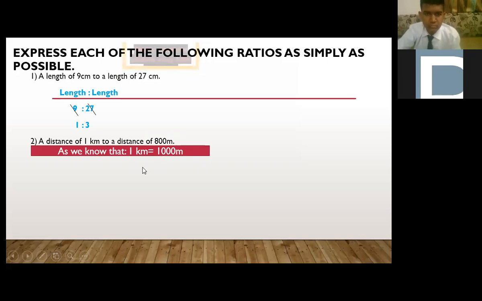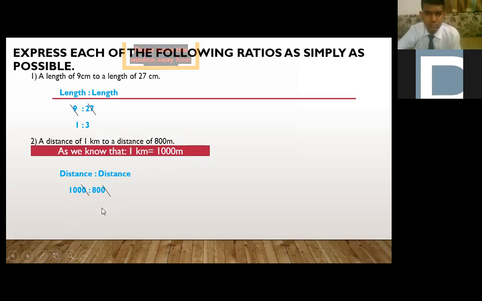Okay? So that means if you want both the distance in kilometers, you can write it as well in terms of kilometers. So here I have converted 1 kilometer into 1,000. So instead of writing 1, I have written here 1,000. Now simplify it, as we have to simplify as much as we can.